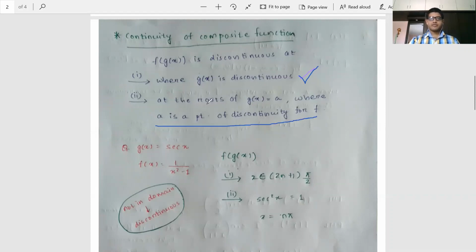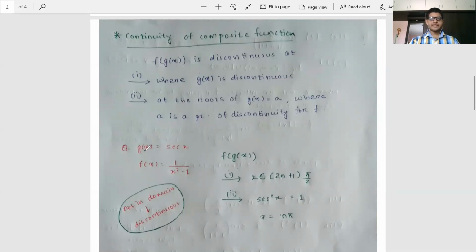Then the roots, or those values of x for which g(x) is equal to a, are also going to be points of discontinuity.